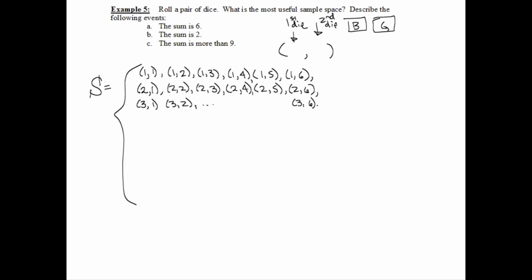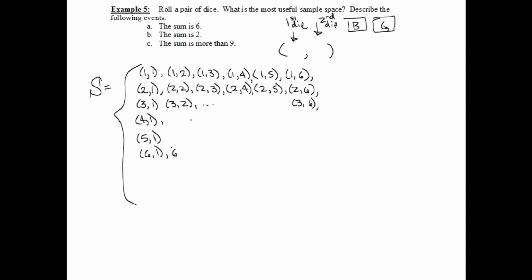Okay, so I wrote down a bunch of them, but now we're not going to write down all of them because I think there's enough here that you can see the pattern. Okay, so we could put a 3 on the first die, and then the other could vary between all the numbers. We could have a 4 on the first die. And then all the second numbers could vary. We could have a 5 on the first die. We could have a 6 on the first die.